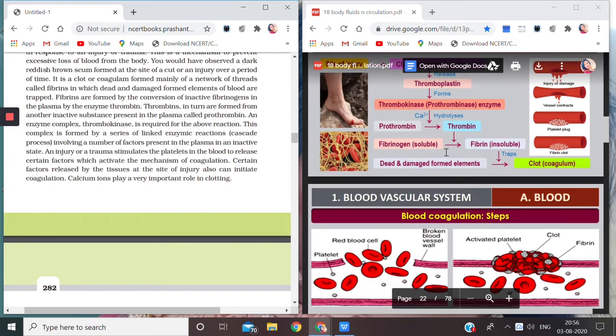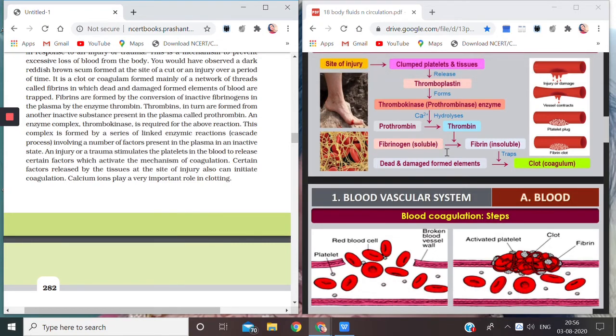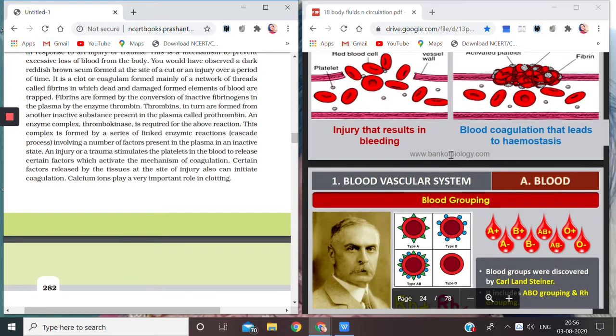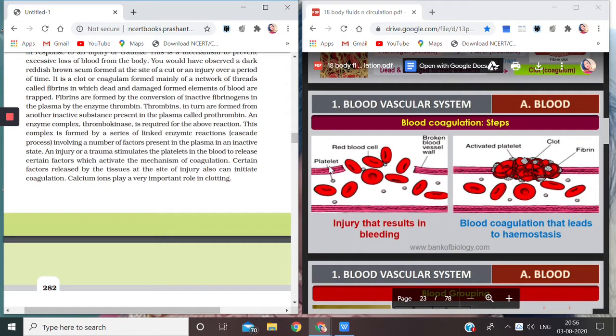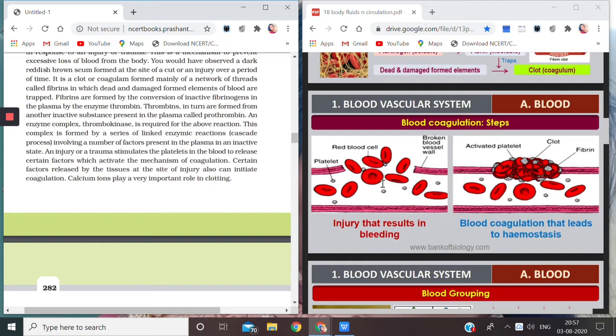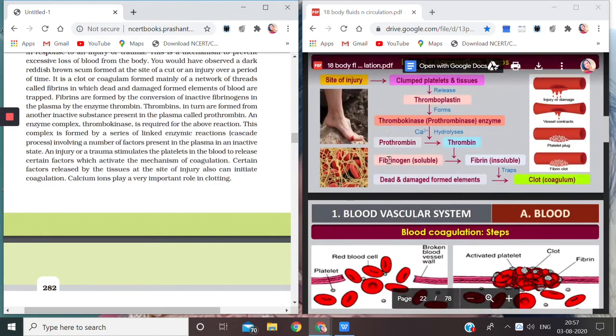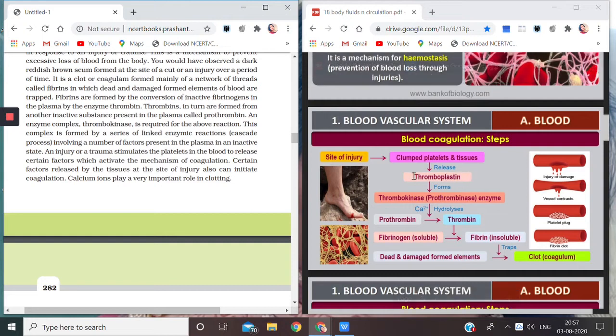Okay, now you see coagulation in steps. They show platelets. The small black circles are the platelets. These are the red blood cells, and this is a broken vessel. Injury has taken place here. Now as there is a cut or injury, the red blood cells will ooze out. As soon as the red blood cells ooze out and these platelets also come out, they will release thromboplastin.